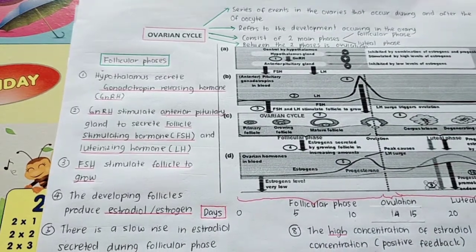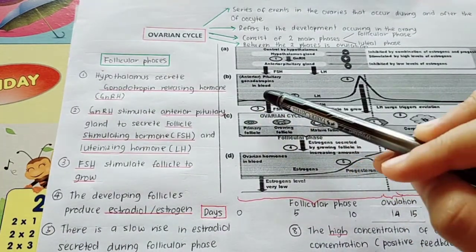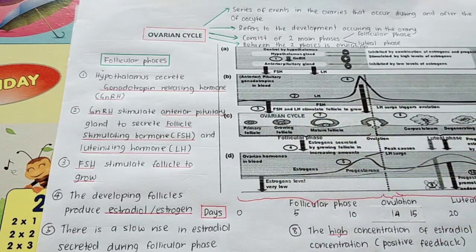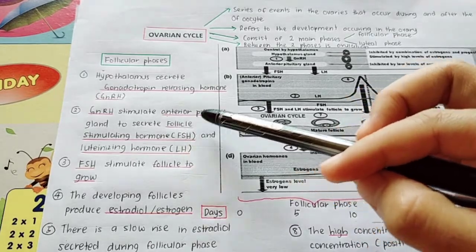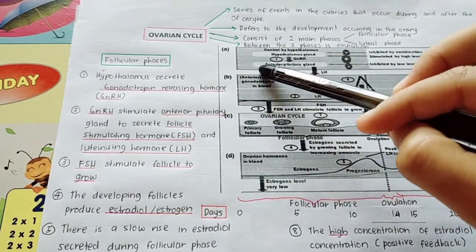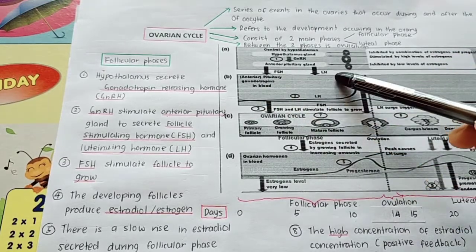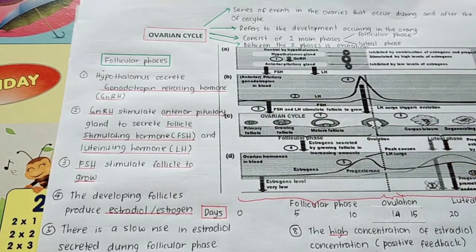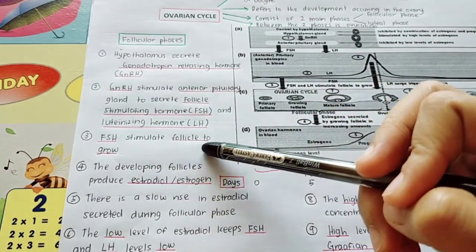Kalau kita tengok dekat sini, this is the graph for FSH and this is the graph of LH. Once GnRH stimulates the anterior pituitary gland, it will secrete FSH and also LH. FSH will stimulate the follicle to grow.